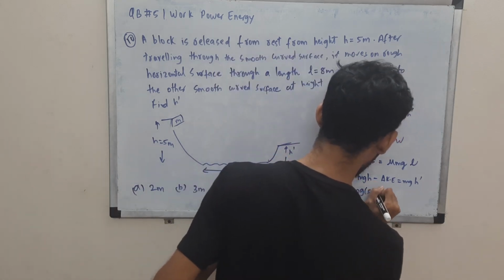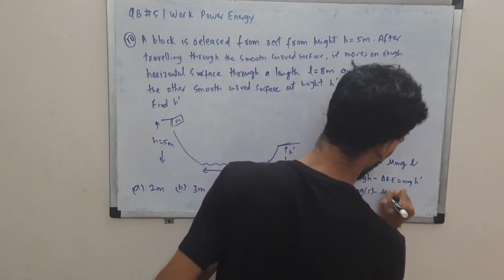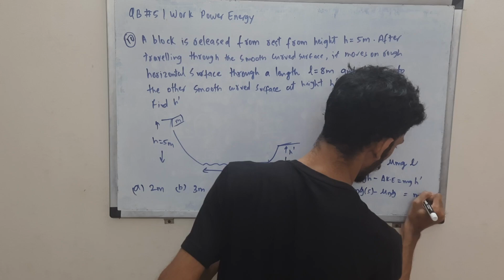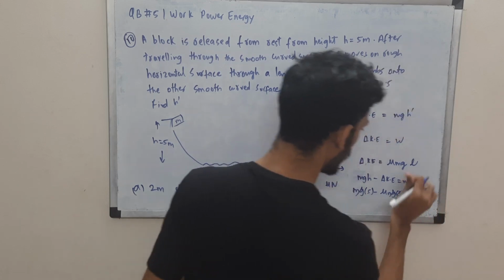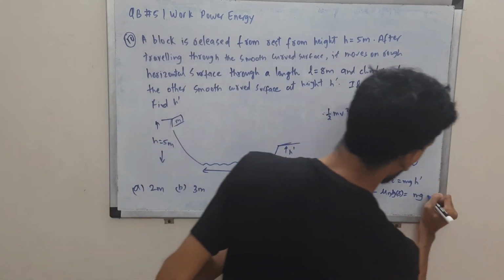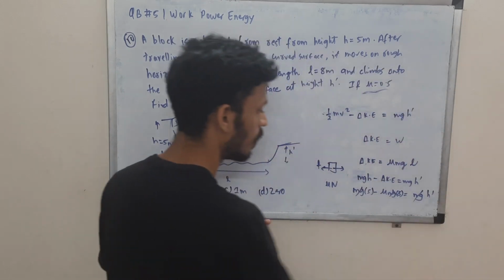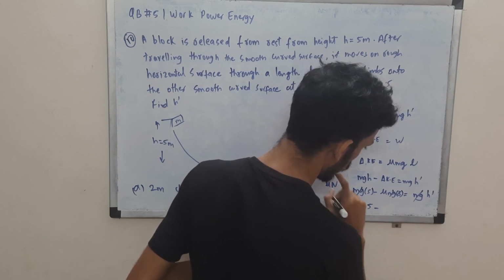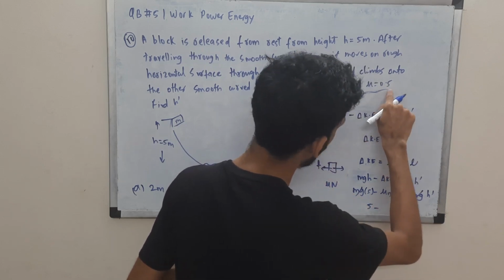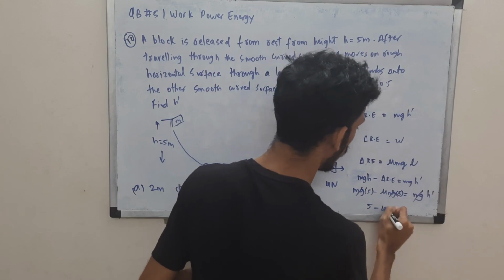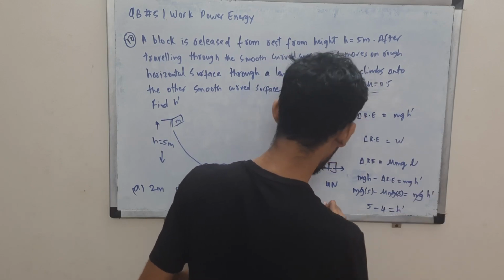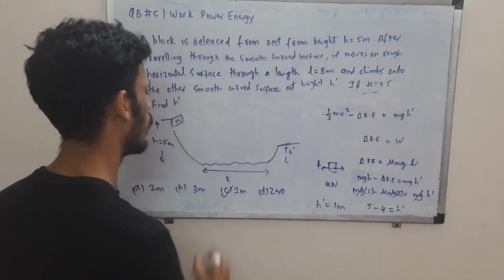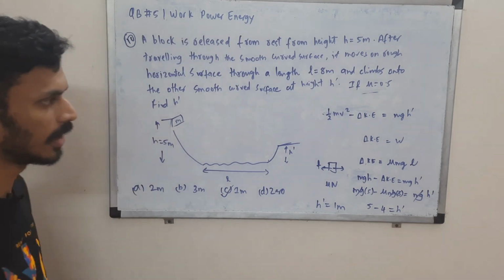H is 5, minus mu into L, where L is 8. Mu is 0.5, so half of 8 is 4. So h prime is 5 minus 4, which is 1 meter, which is option C. Yes, 1 meter is the correct choice.